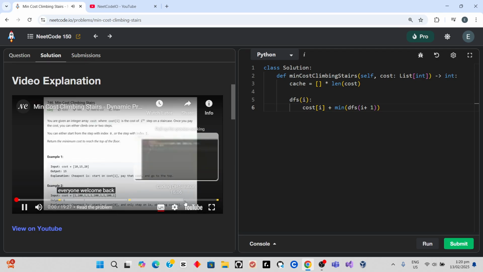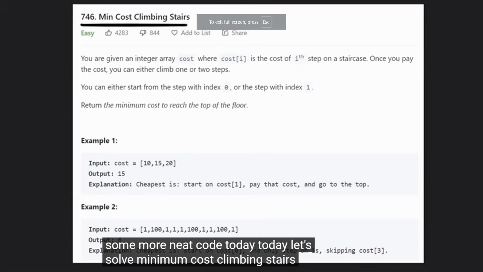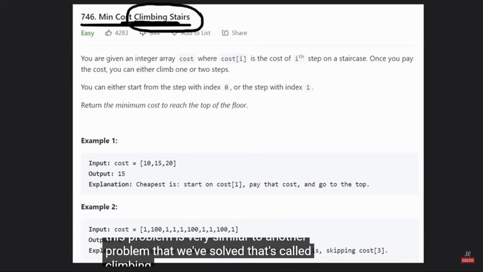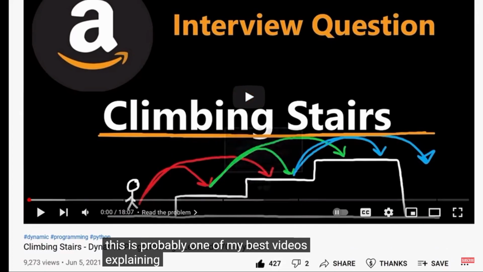Hey everyone, welcome back, and let's write some more neat code today. Today let's solve minimum cost climbing stairs, and this problem is very similar to another problem that we've solved that's called climbing stairs. And honestly, I think this is probably one of my best videos explaining dynamic programming.